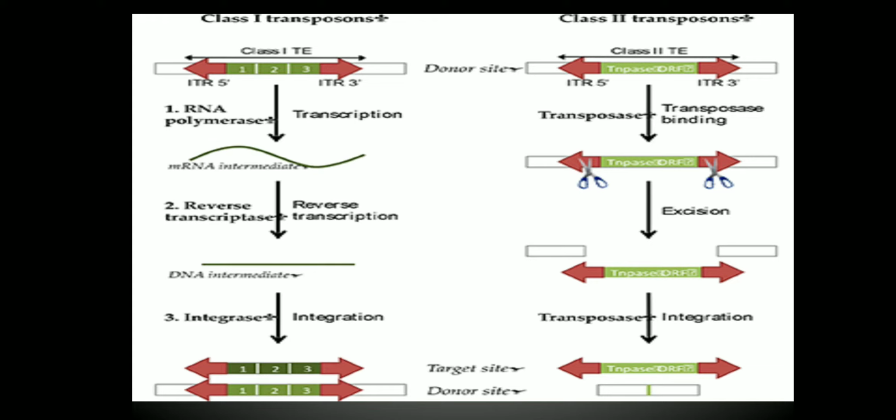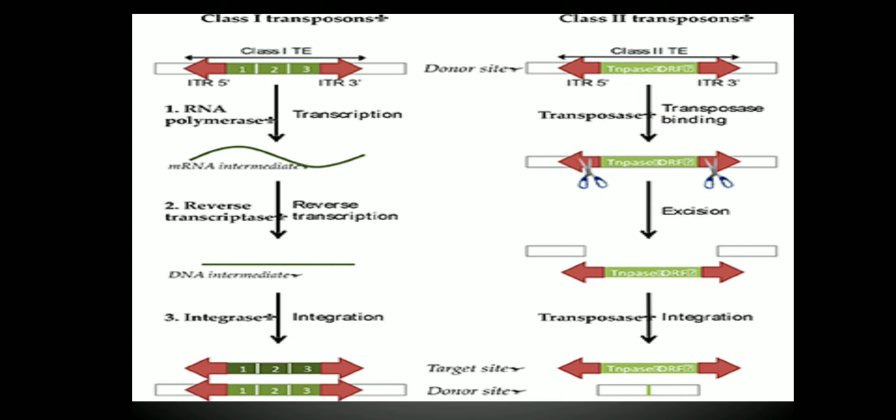Whereas in class 2 transposon, the DNA will be removed: the short sequence, the transposable element, will be removed and put into the target site. In this mechanism, class 2 transposon will carry an enzyme known as transposase. So here the enzyme involved is transposase. This transposase will be produced. The transposase will cut the DNA at the excision site, the transposable element at the excision site.